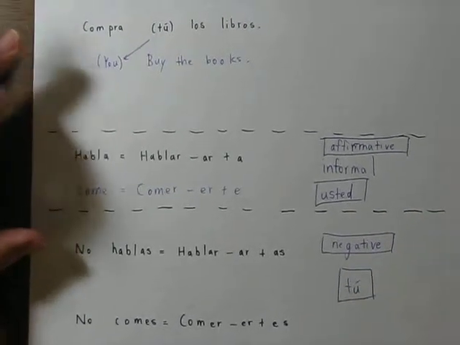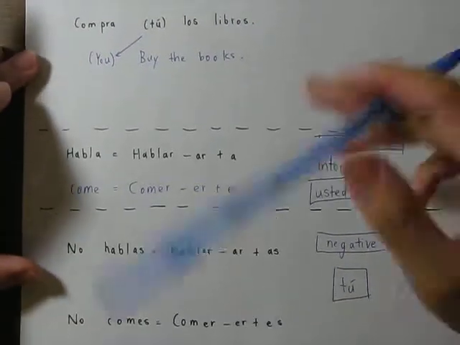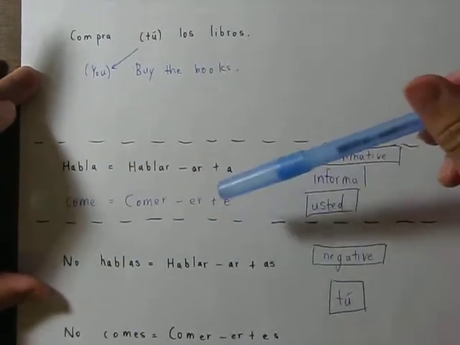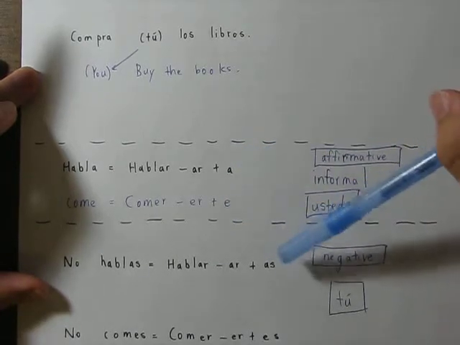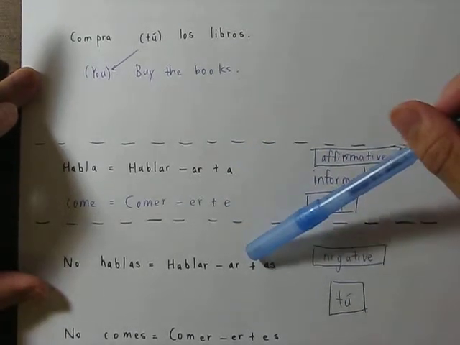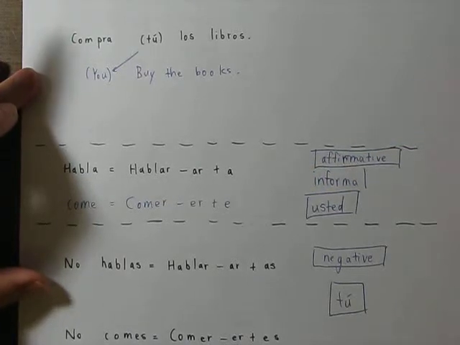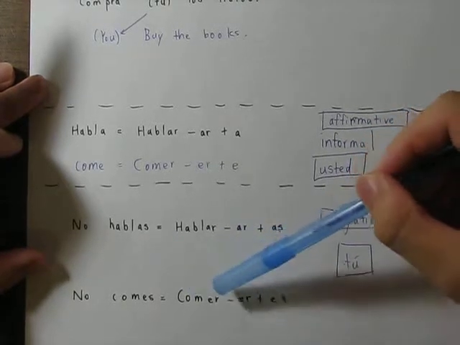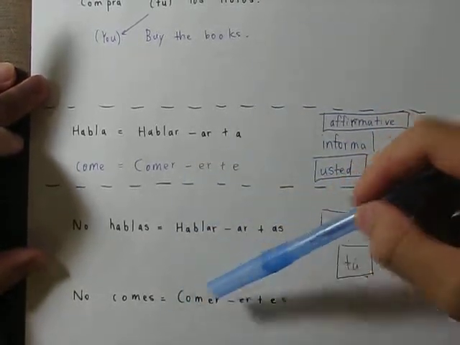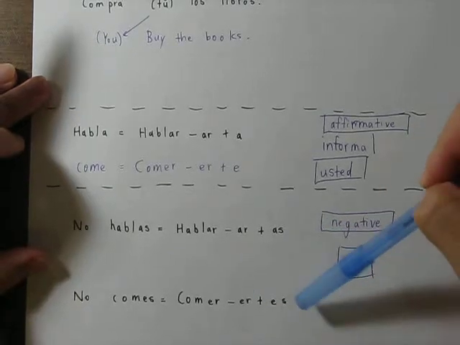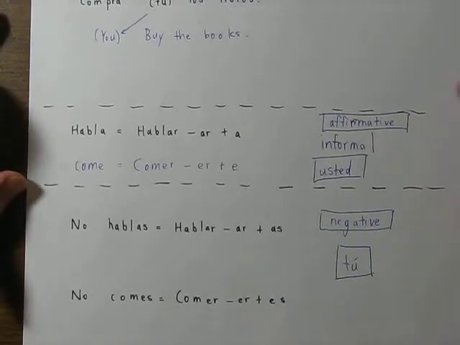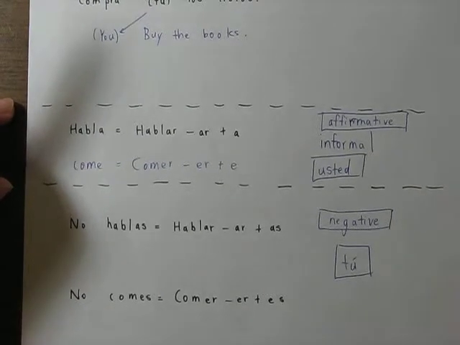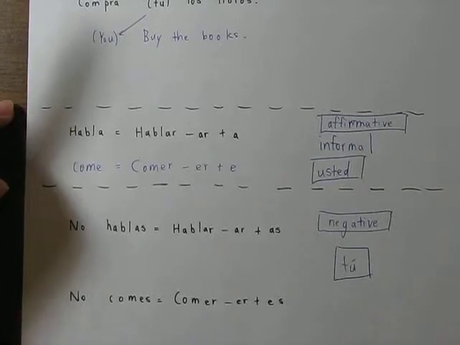As such, if I were to tell a child not to speak, I would say "no hables," because it is hablar minus the AR, but instead of tacking on the A here, I would use the tú form, which is ES. Similarly, if I were to tell a child not to eat something, I would say "no comas," since that's comer minus the ER plus the appropriate negative command ending for a child.